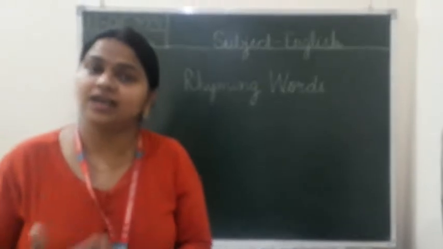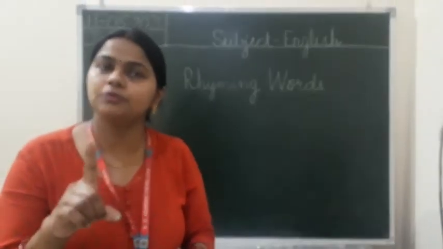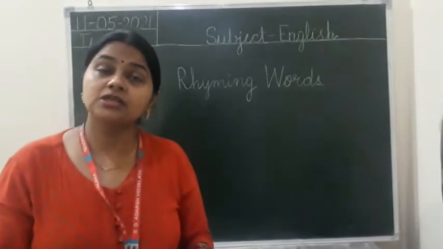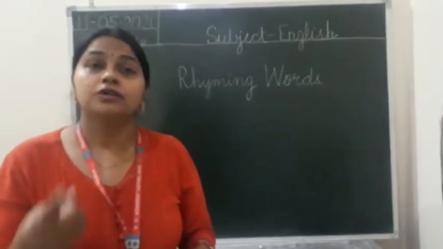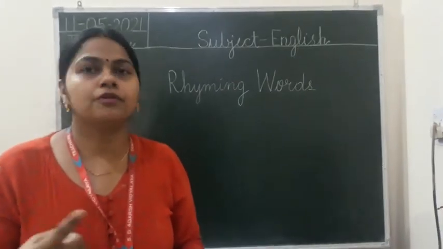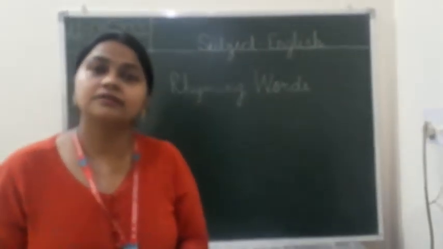In the revision we will again do one page of the English book, and then you have to write rhyming words with pictures in your English notebook. Your writing should be neat and clean. Each and every picture you have to draw by yourself. Okay, you will do that.